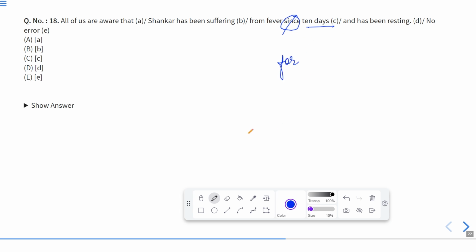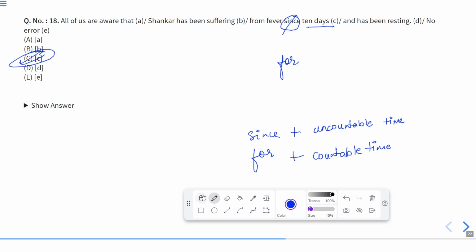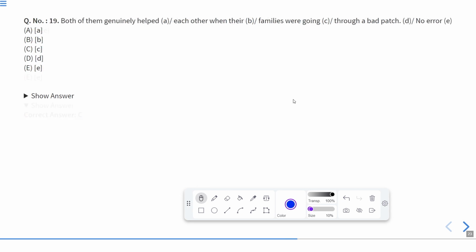Okay, so there are two words, since and for. With countable time, it means where we have units, we use for, and with uncountable time we use since. Okay, with uncountable time we use since. So here, according to this, the error is in part C. Okay, so the correct answer will be C. Now let us move to the next question, that is question number 19.